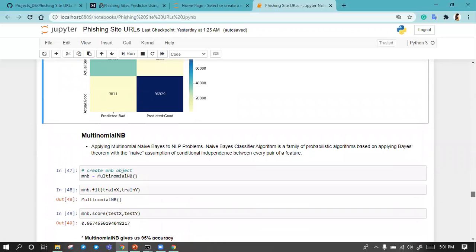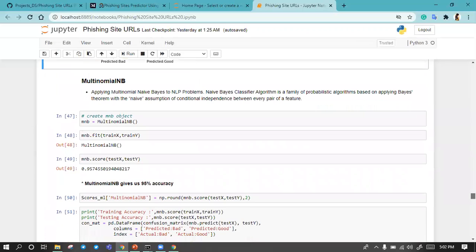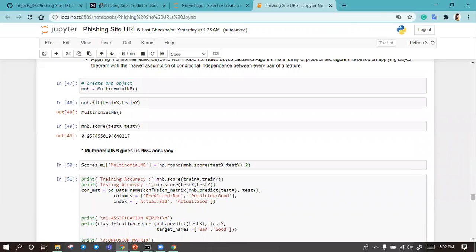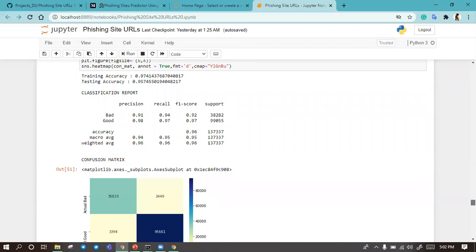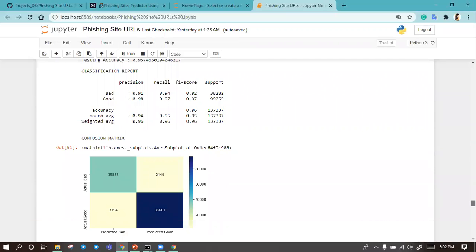The second algorithm is multinomial NB. Multinomial NB is good with NLP problems to classify, and it gives us 95, which is not as good as logistic regression, but fine. Here we also score its accuracy, and we show the classification report and confusion matrix.